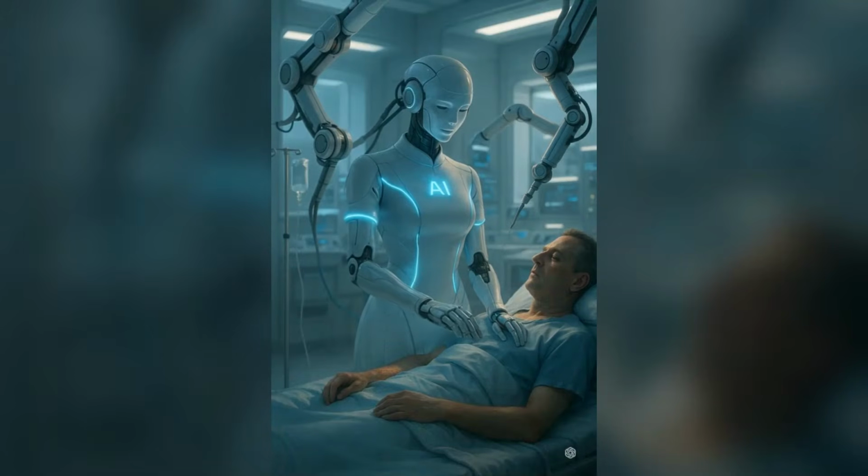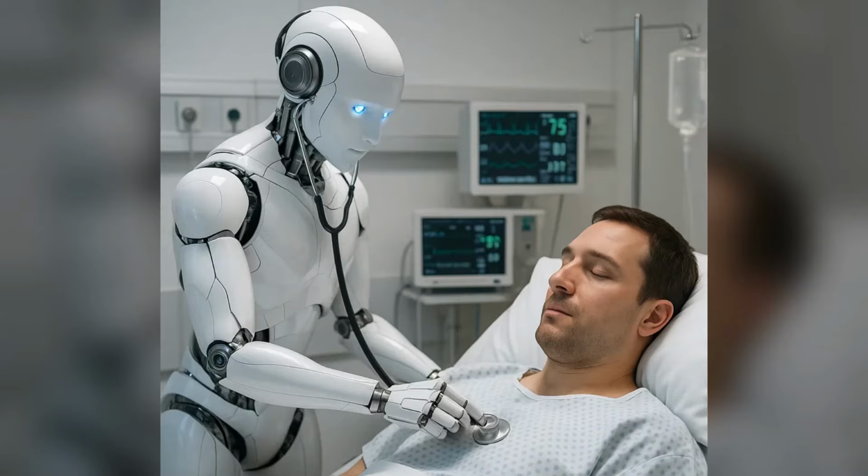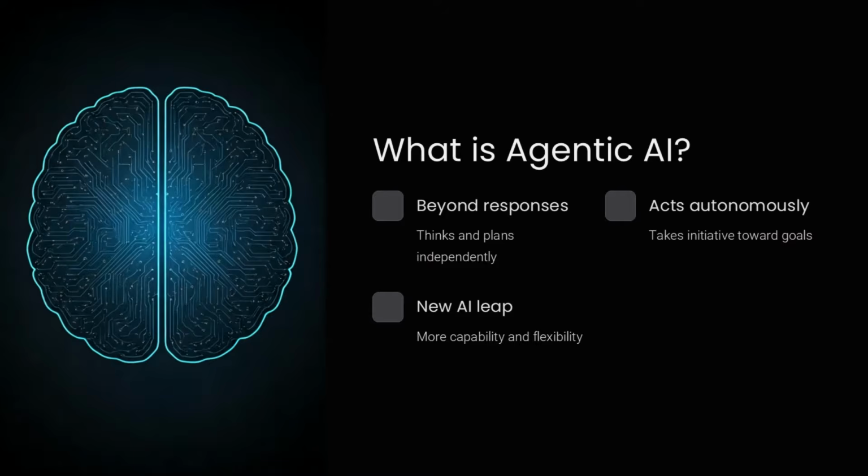Welcome to our exploration of agentic AI explained through a healthcare analogy. This is a powerful form of artificial intelligence that can think, plan, and act on its own to achieve specific goals, even without being told each step.